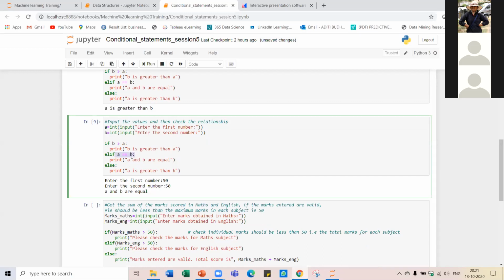Since this is true, the code associated with that block, that is the elif block, will be executed. So the statement A and B are equal will be printed. You can check for other numbers also and get the result.